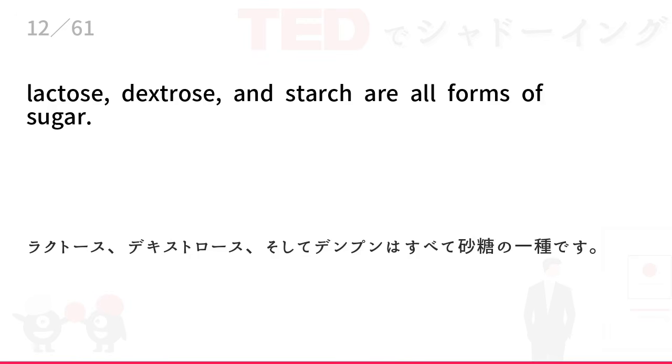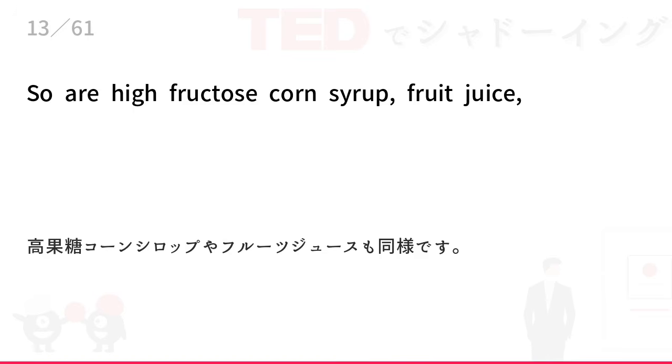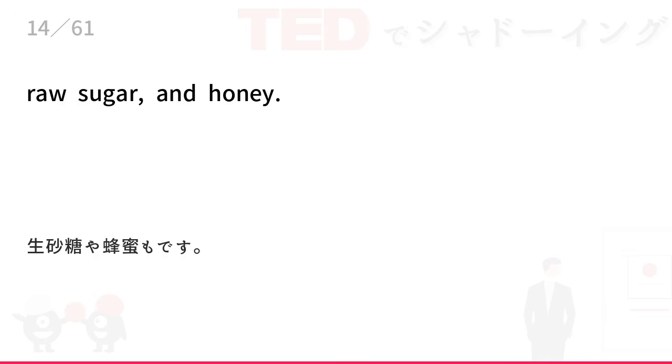Lactose, dextrose, and starch are all forms of sugar. So are high fructose corn syrup, fruit juice, raw sugar and honey.